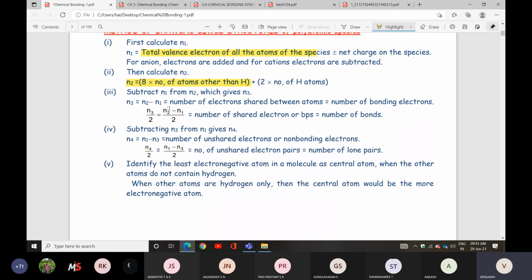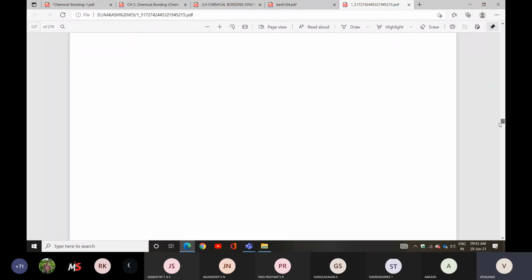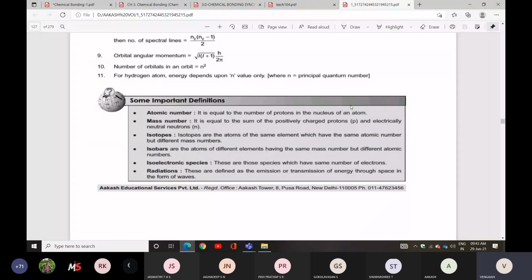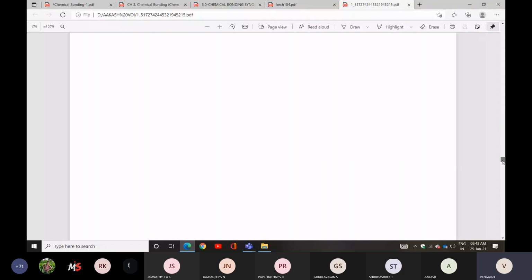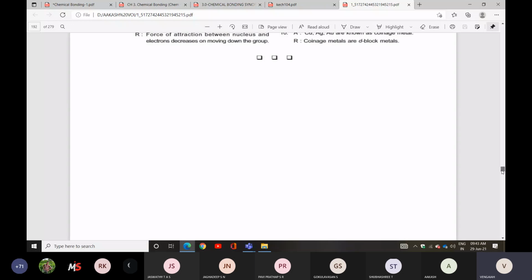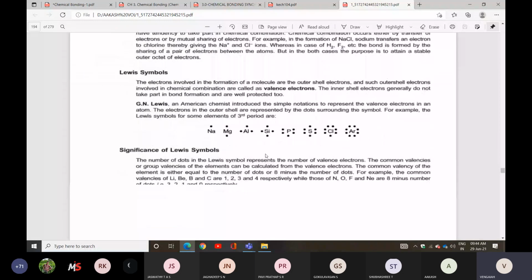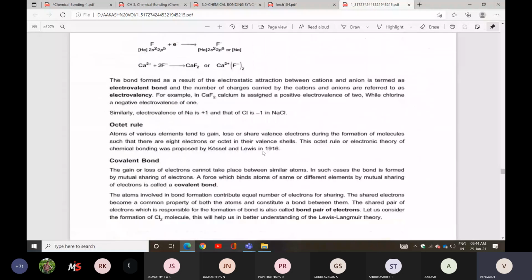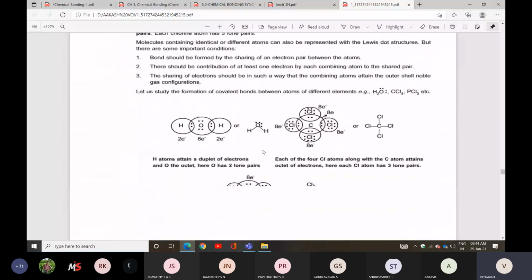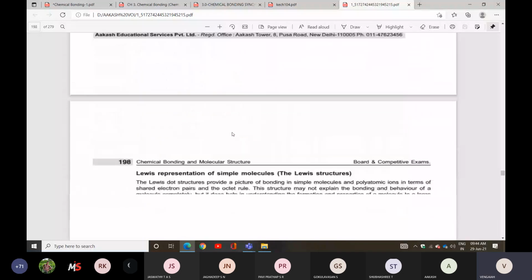Okay? Yes. Next, the N3 condition: subtracting N2 minus N1, you can take. When N4 condition, you can take N3 minus N1. Okay? You can check it, even the Akash book also has the same thing given. For understanding, I will open another book also. You can follow this also. It will be given clearly.